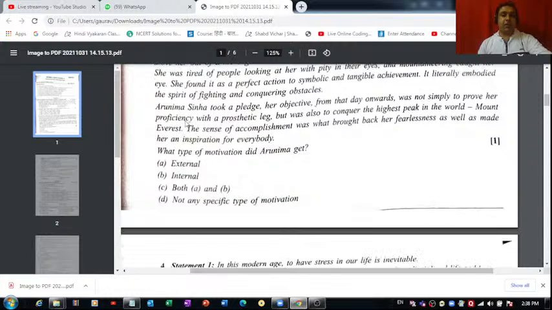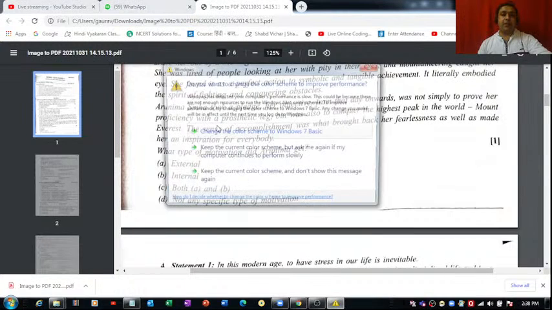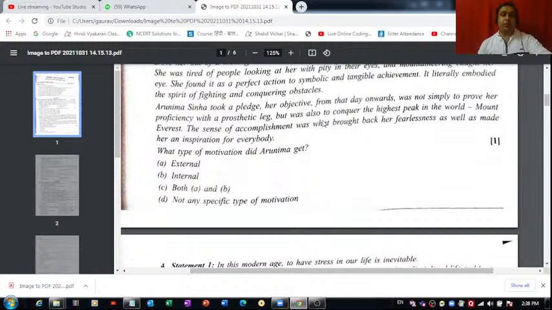Now, Arunima Sinha took a pledge. Her objective from that day onwards was not simply to prove her proficiency with a prosthetic leg, but was also to conquer the highest peak in the world, Mount Everest.